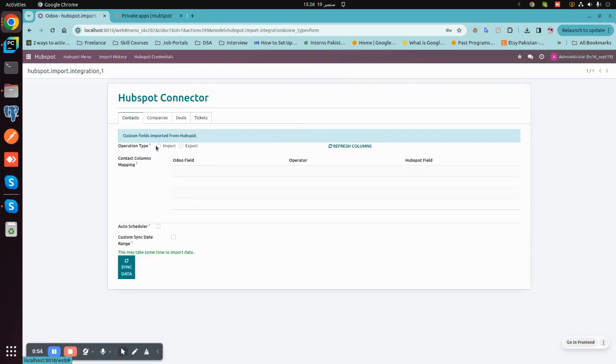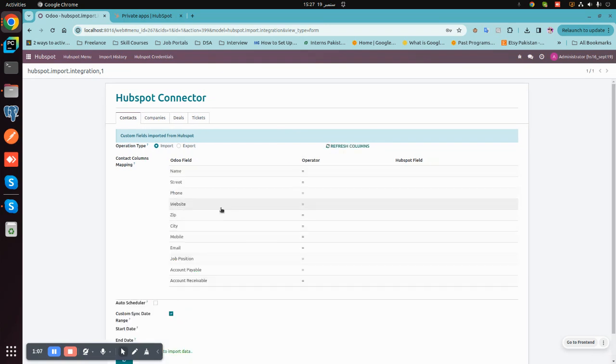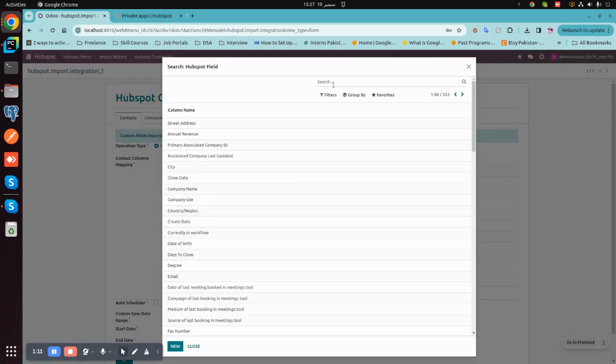For example, contact. We will select one of the operation types, import or export. Let's say for import, set the custom date range. First we will refresh the columns. Here we can map the HubSpot fields, for example, first name.